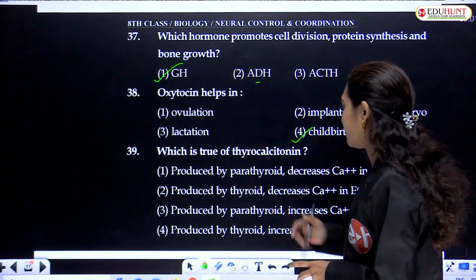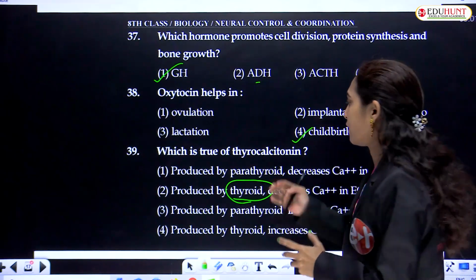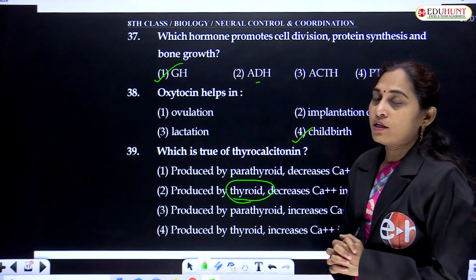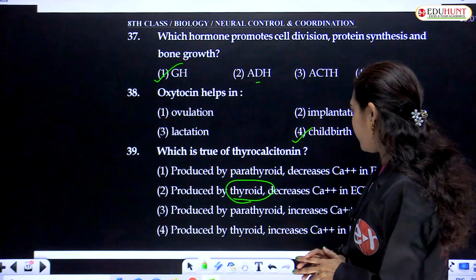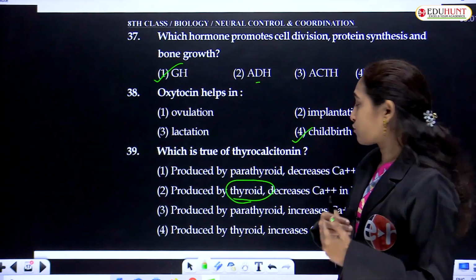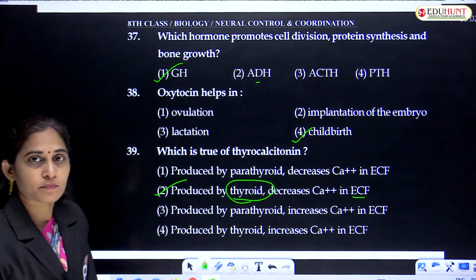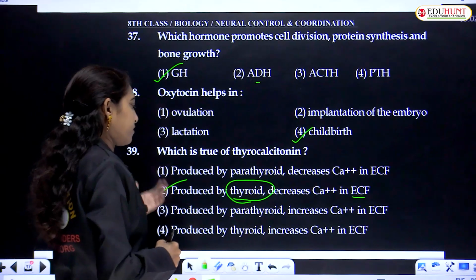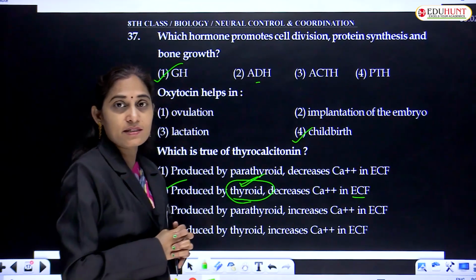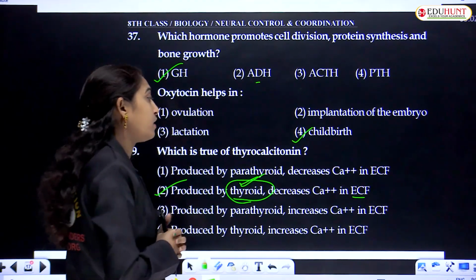It is directly related to the thyroid, because thyrocalcitonin is released by the thyroid and causes a decrease in the ECF, that is extracellular fluid. So this is the correct option: it is produced by the thyroid and decreases calcium ions in the ECF.